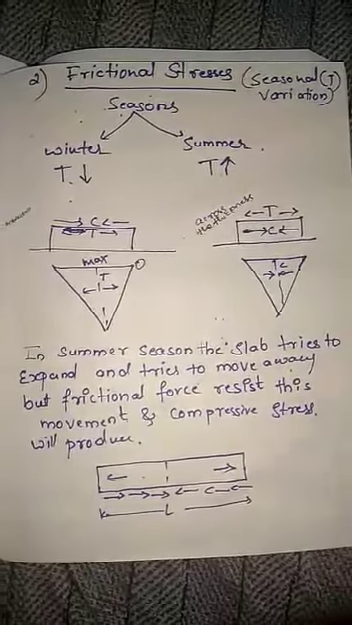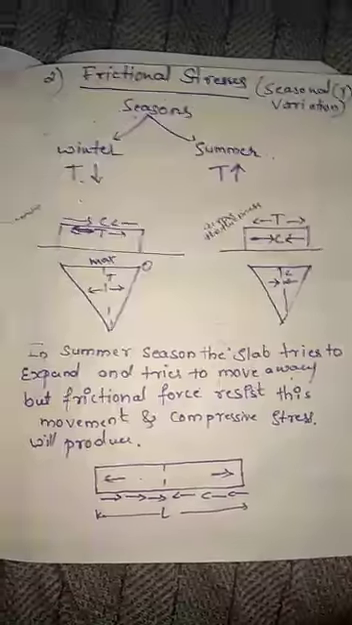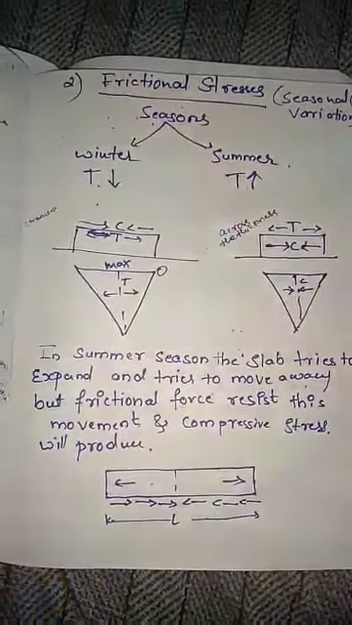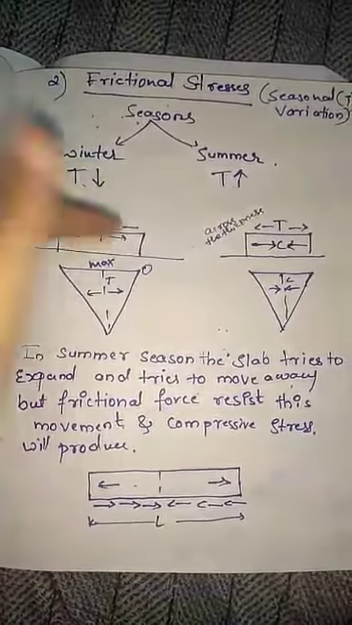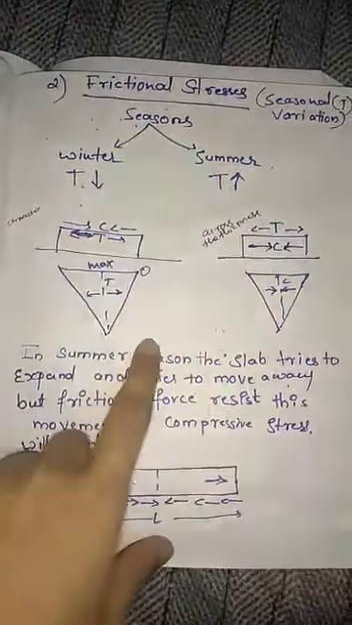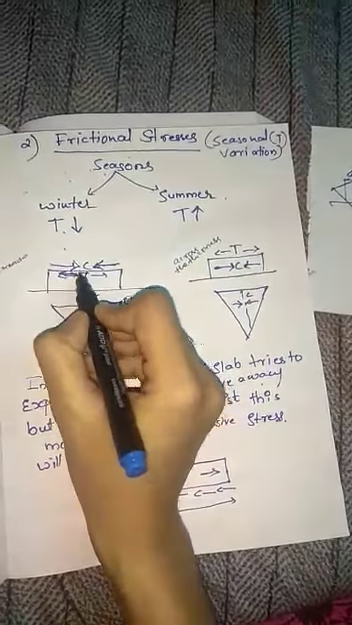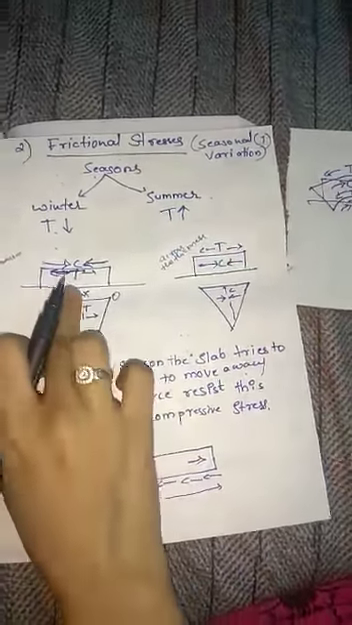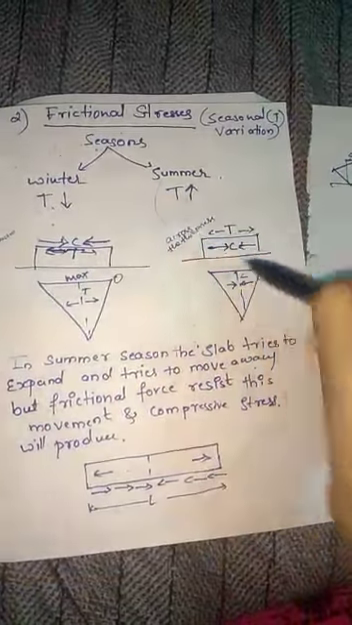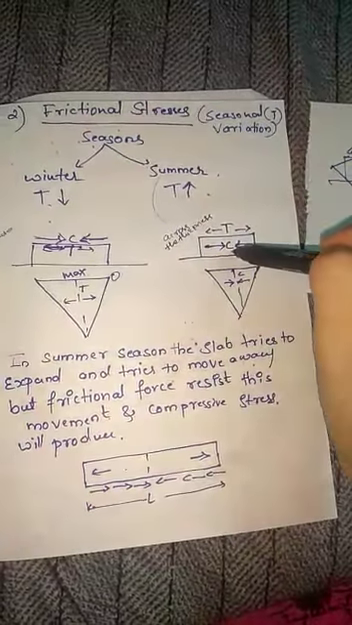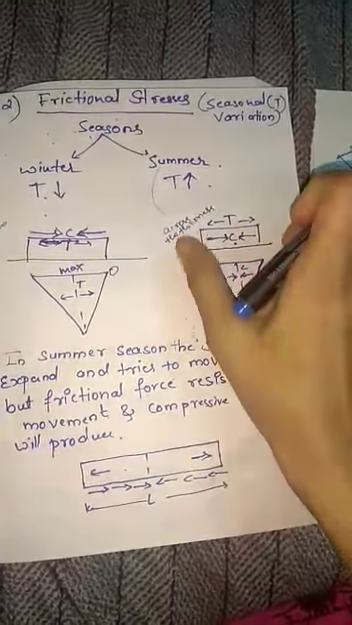Now, frictional stresses. Already I have told seasonal variation. We know that winter and summer. In winter, the temperature is less, and in summer, the temperature is more. Because of this, in winter, the molecules get contracted because of less temperature. That is contracted. That is resisted by the stress tension in the pavement across the thickness of the pavement. And in summer, the temperature is more. We get compression in the pavement.